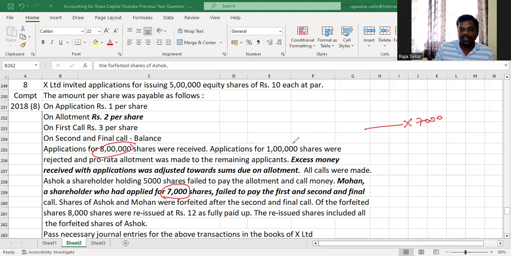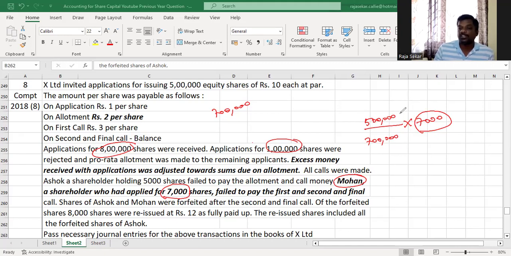Am I right? Out of that, 1 lakh shares were rejected. So for remaining 7 lakh shares, only prorate allotment was made. So write that in the denominator. What do we have to find? We need to find the total number of shares of Mohan, right? So that you write the total number of shares allotted to all shareholders in the numerator in order to find the total number of shares allotted to Mohan. So if the total applications of Mohan has been given, you multiply and write that. If applications have been given, write the total number of applications on which prorate allotment was made in the denominator. And you need to find the total number of shares allotted to Mohan, right?